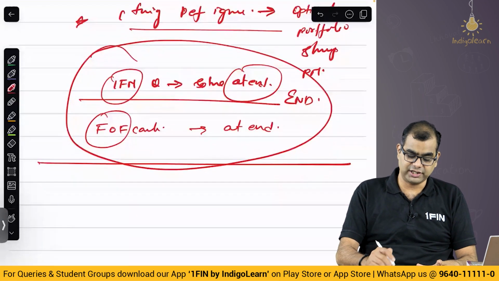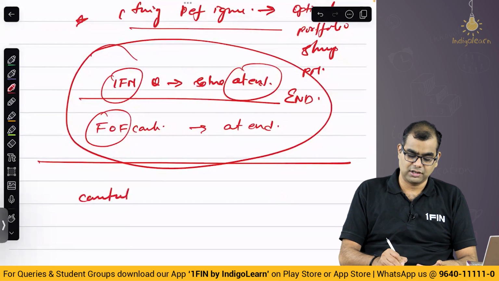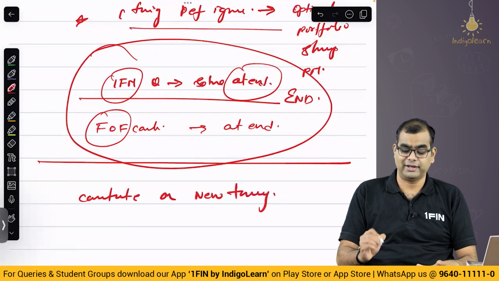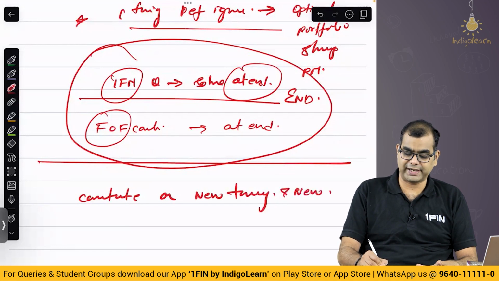And please concentrate on new theory, and new practical. What are new theory, new practical?